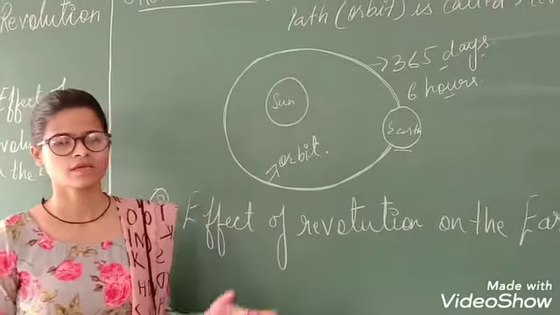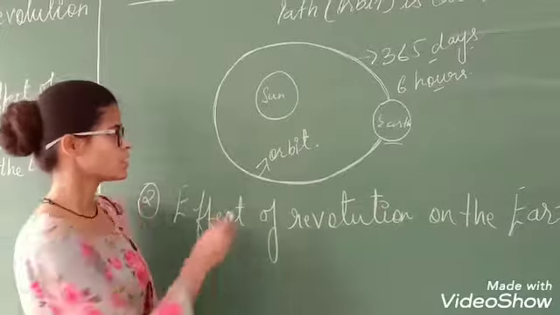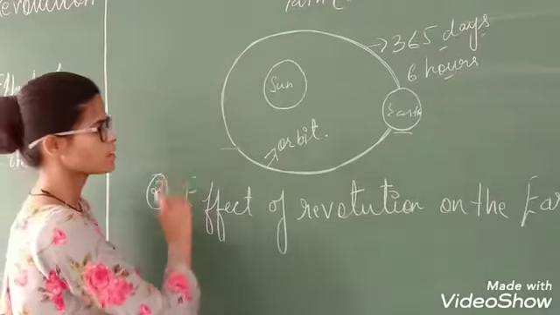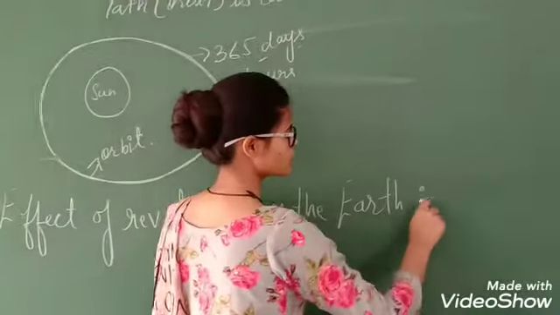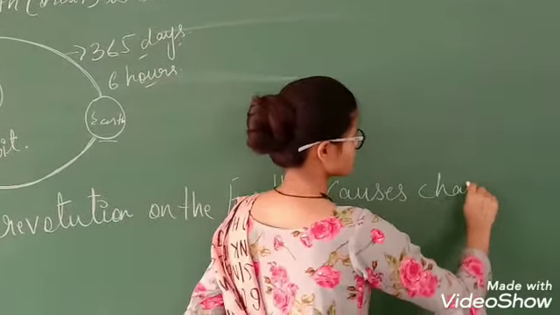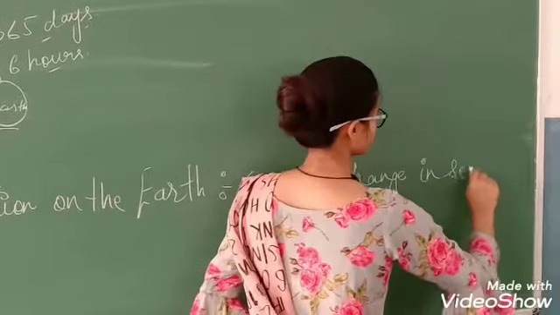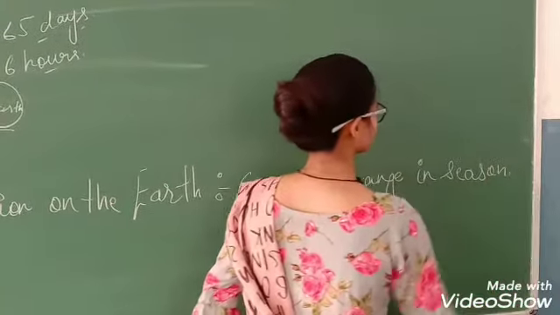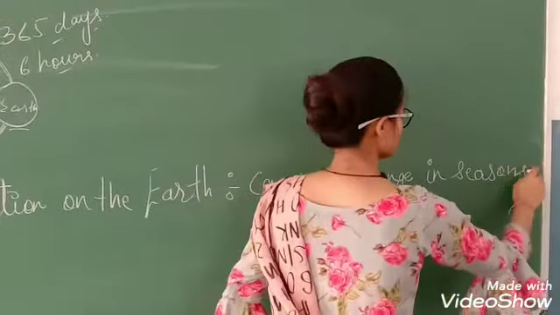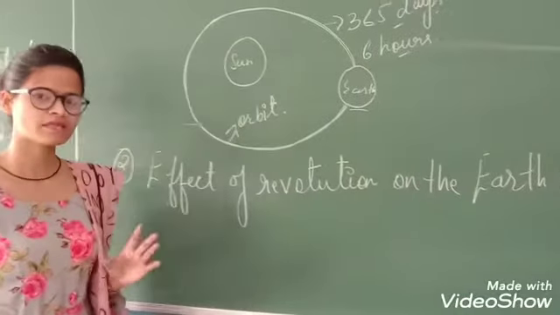It causes day and night, and revolution of the earth causes change in seasons.